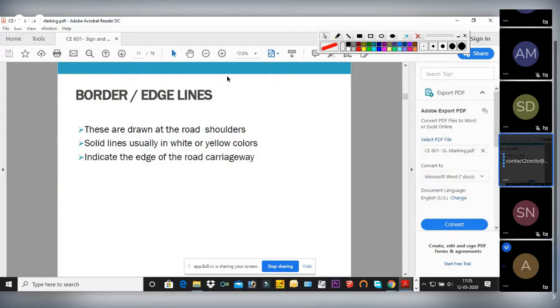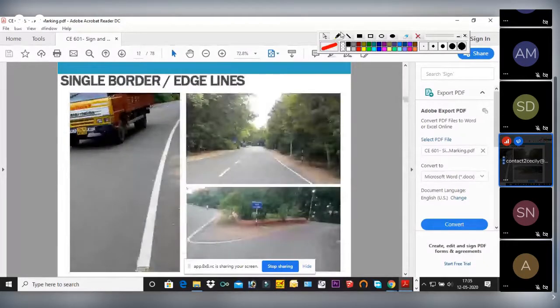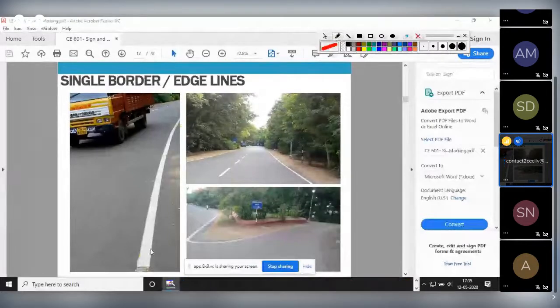See here, another kind, the edge line. These are drawn at the road shoulder, these are solid, usually again white or yellow in color, yellow means restricted, indicating the edge of the road carriageway. Now how it looks like, see, this is your border. This is only a single border. These are demarcating our carriageway. This much is used for the vehicles.